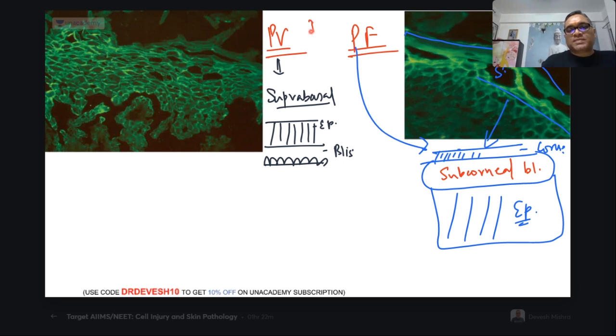On immunofluorescence microscopy, both will have the same finding, that is called fishnet, because the problem is the same. IgG antibodies are formed against the desmoglein, and these are present on the plasma membrane. So when they are damaging the desmoglein in the subcorneal layer, that will be pemphigus foliaceus type of lesion, and when it is the suprabasal area, that will be pemphigus vulgaris, right?